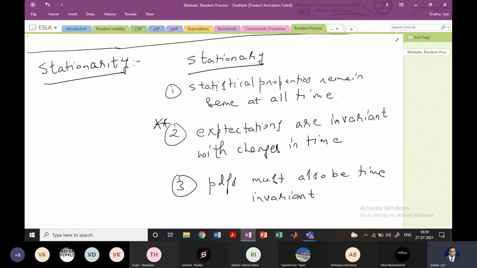So if you want the expectations to be invariant with time, obviously the PDF also has to be invariant with time. We are always interested in a stationary random process, because it really helps us out with a lot of things. Its properties remain the same at all times.